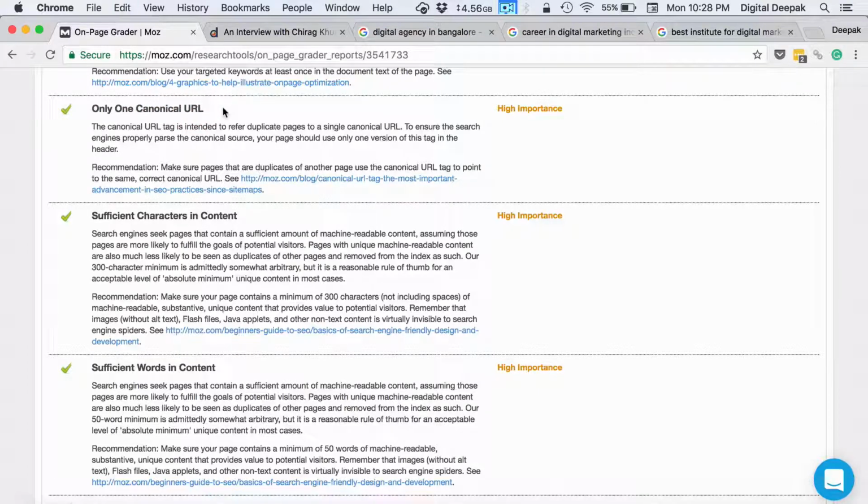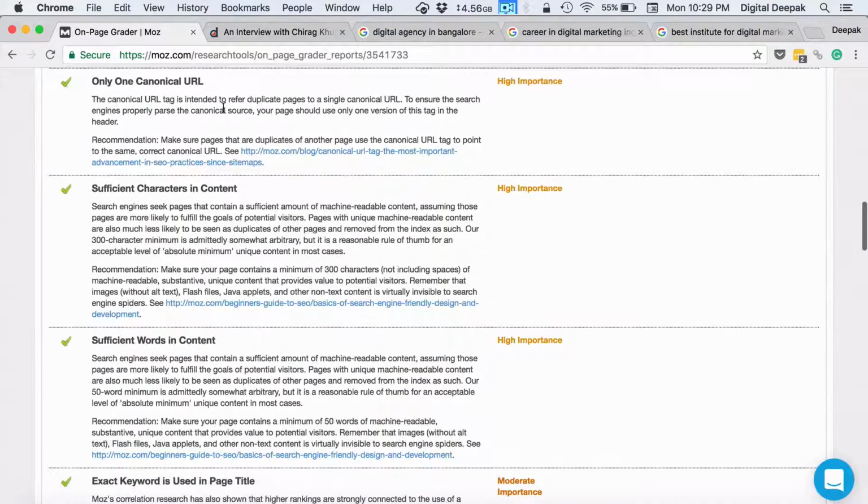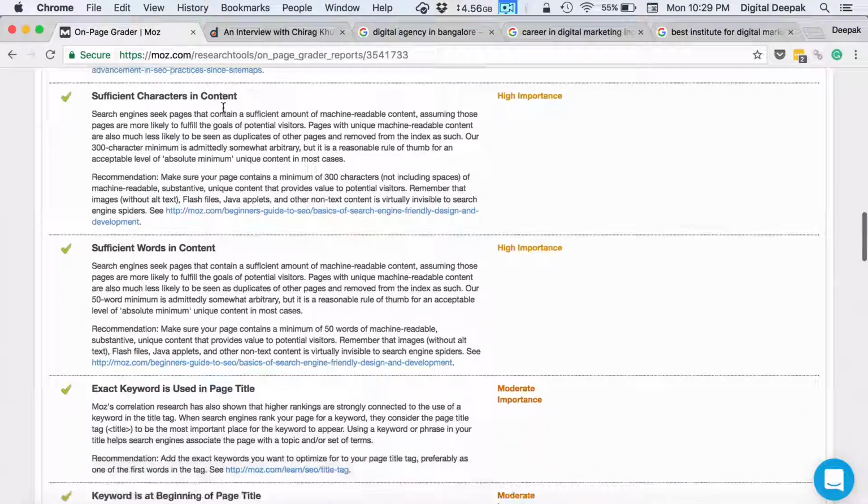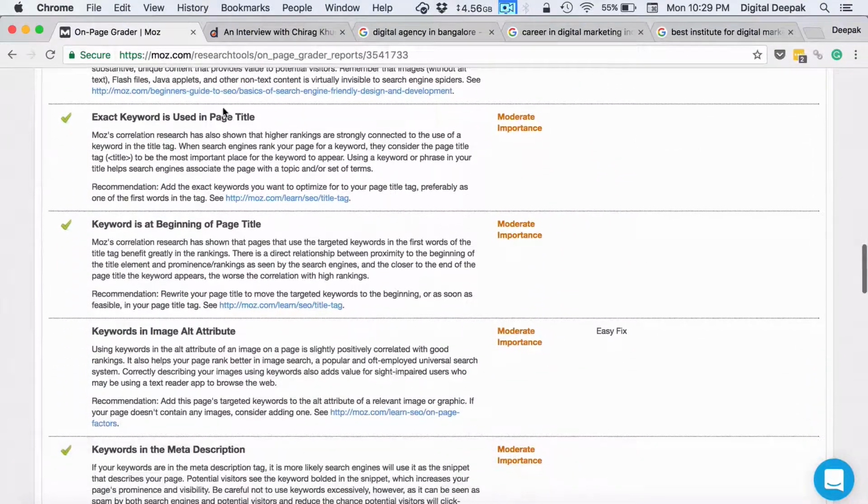For example, if I am hosting a page at InstaMojo, it would ask for a canonical URL, where if I am copying the content in my blog post directly into an InstaMojo page where I am selling something, then I am mentioning that the canonical URL is my page, which is the original page. So as much as possible, don't have the content in multiple places and make sure that your content is original, and this will avoid duplicate content issues in the search engine.